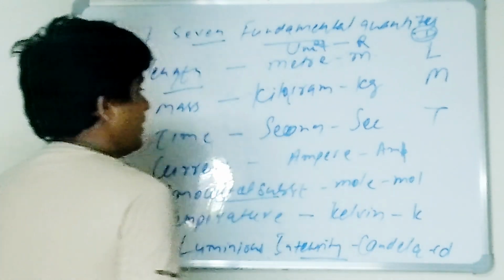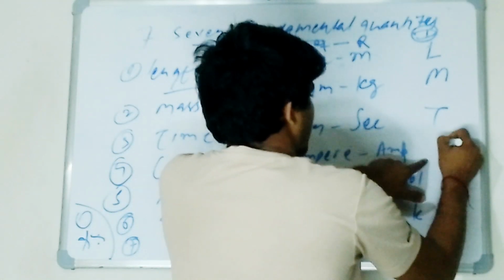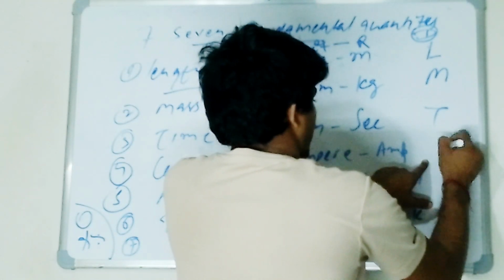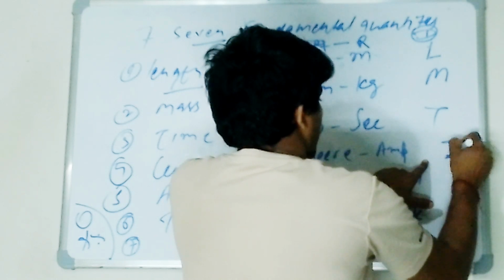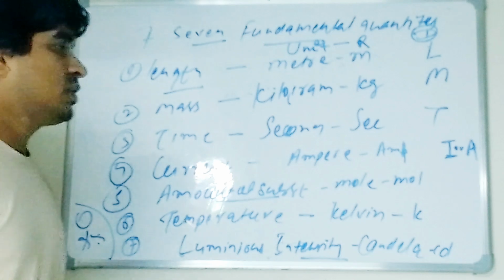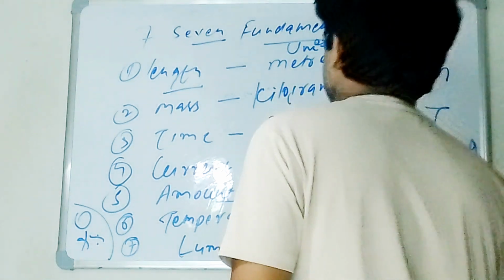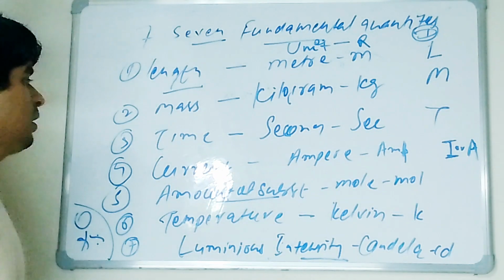Okay, so what's their dimension? Here we represent current by capital I or capital A, both are correct. I'm writing capital I here, but you can use either, no issue. Is that clear? Yes. So you can write this as capital I or capital A.